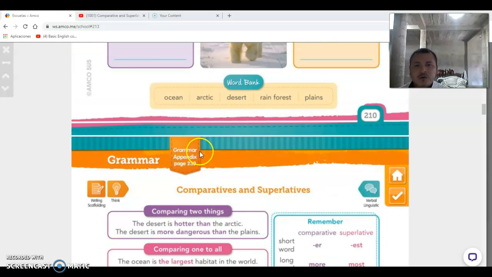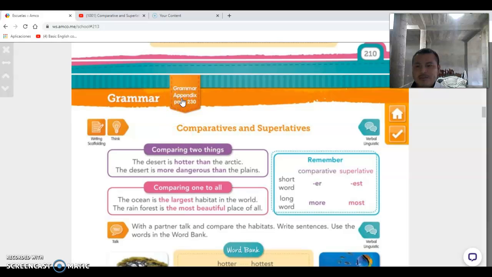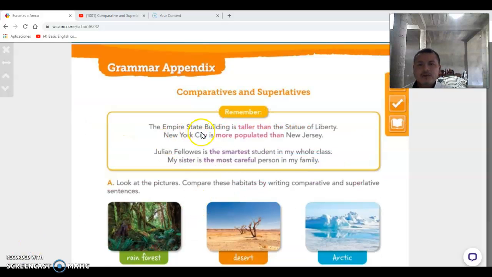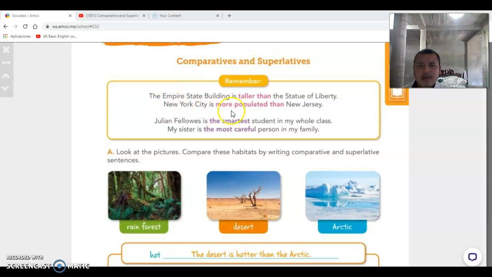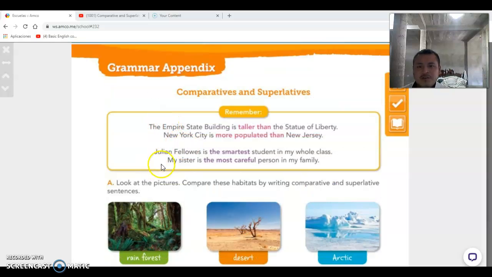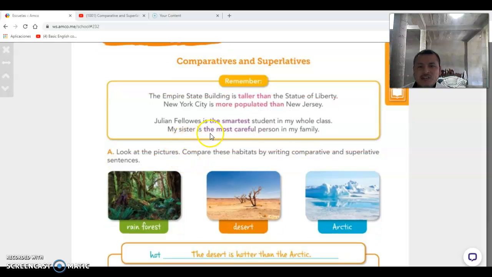And also you need to go on page 230. Okay, so comparatives and superlatives. You see the example right here. The Empire State Building is taller than the Statue of Liberty. New York City is more populated than New Jersey. Julian Flower is the smartest of the students in my whole class. My sister is the most careful person in my family.